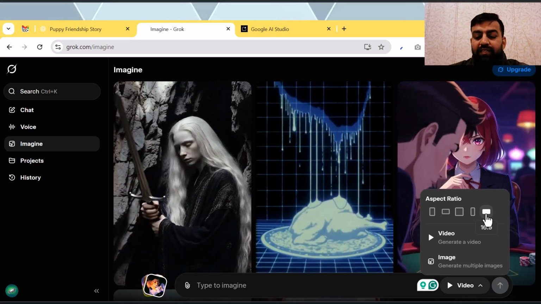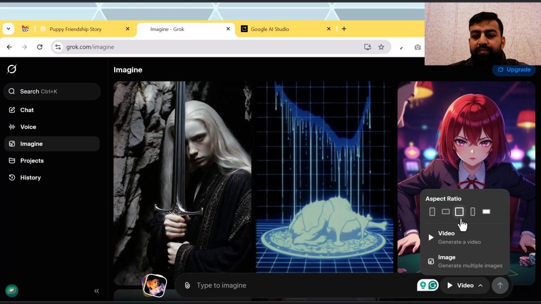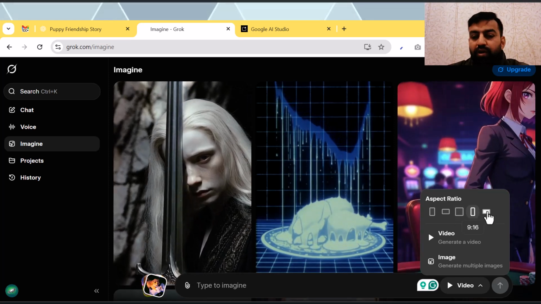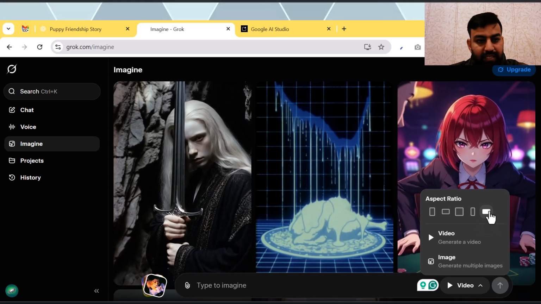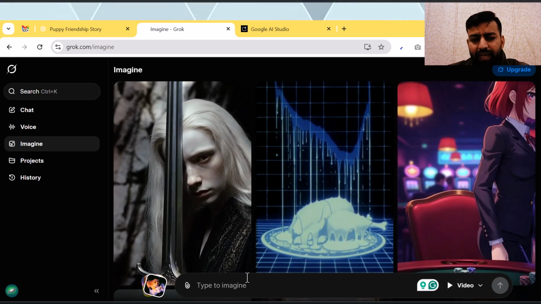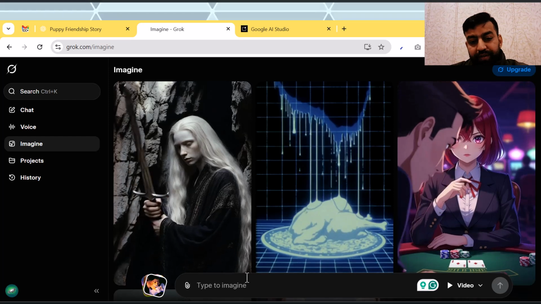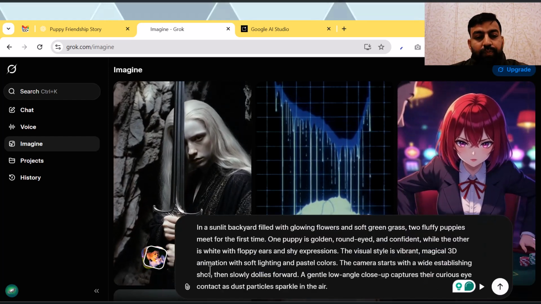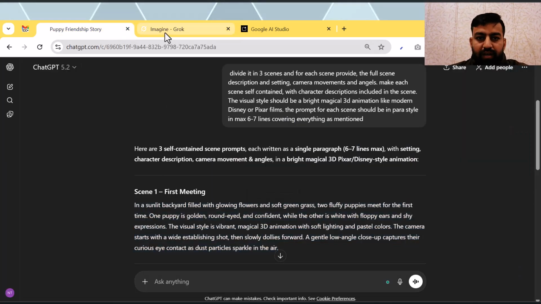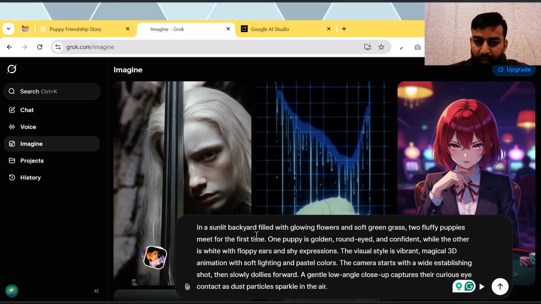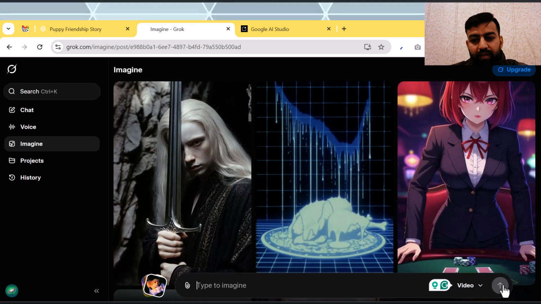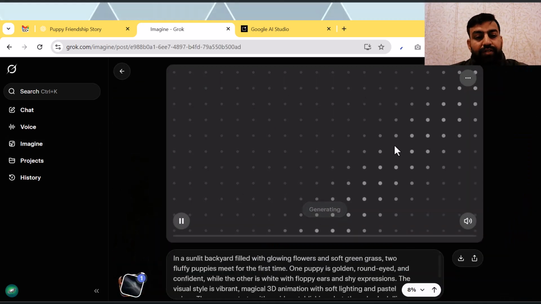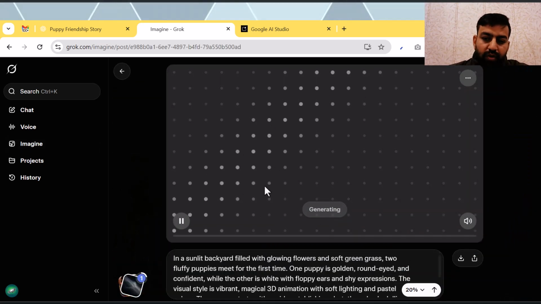If you want a landscape video, choose 16:9, or you can choose portrait. Then give the prompt: I just paste my scene 1 over here. Once the scene is pasted, click on this arrow button, and Grok will generate a video for it.